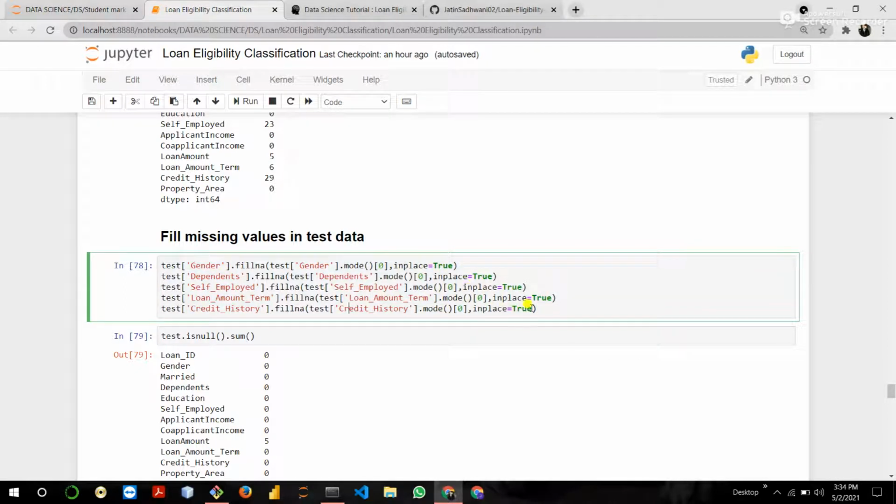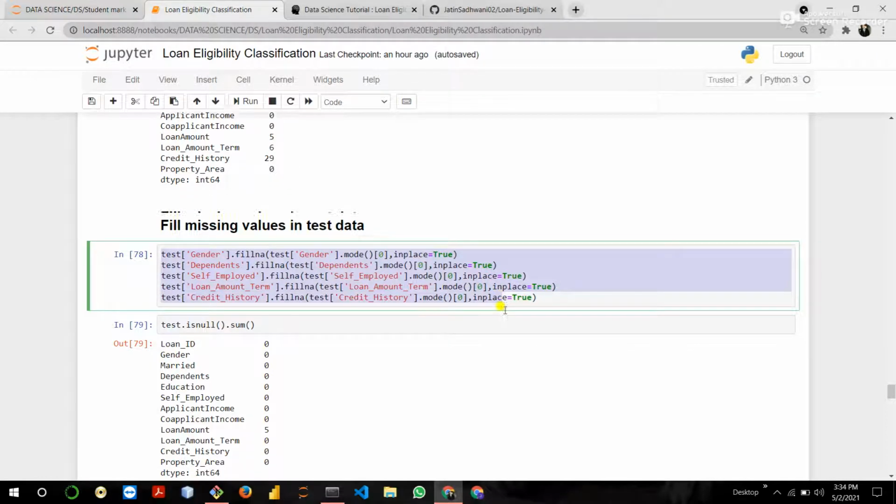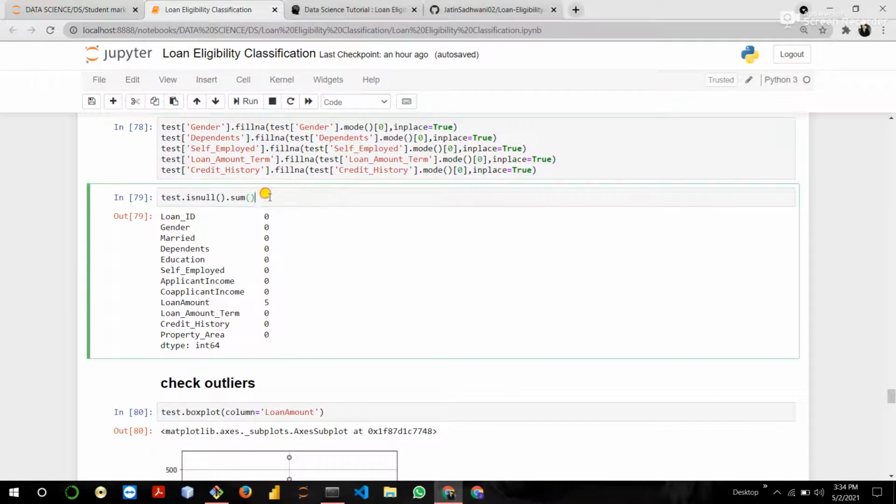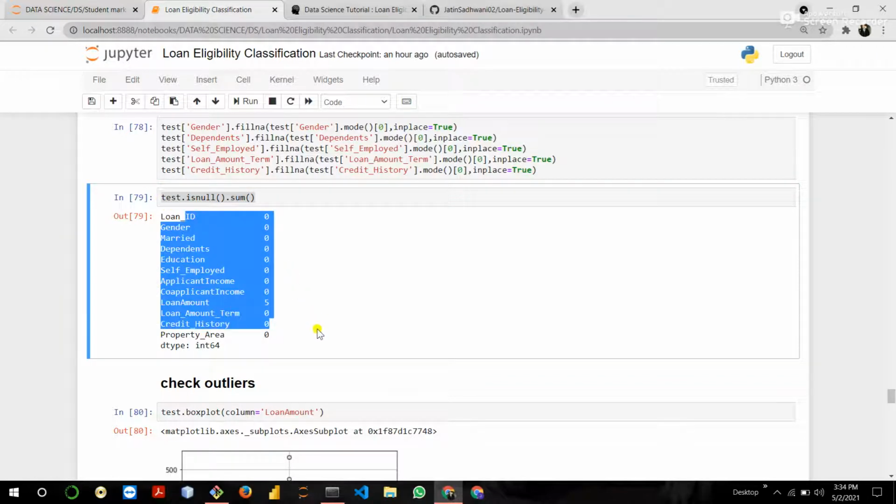So we fill the null values with the mean or mode. Like you can see that the integer feature has no null value, the numeric feature has no null value. All features that contain null values are categorical. So we fill null values with the mode function. Okay. Then again check whether there is a null value or not. So you can see that there is no null value.